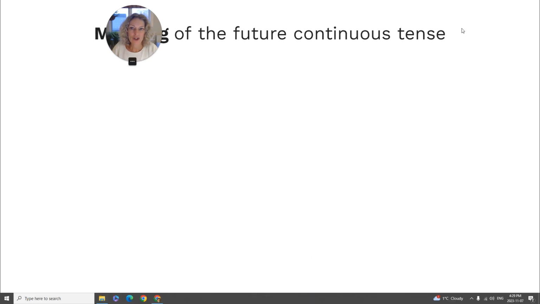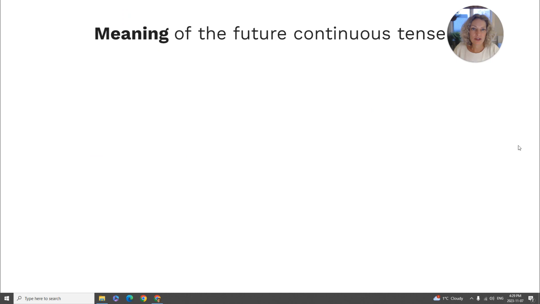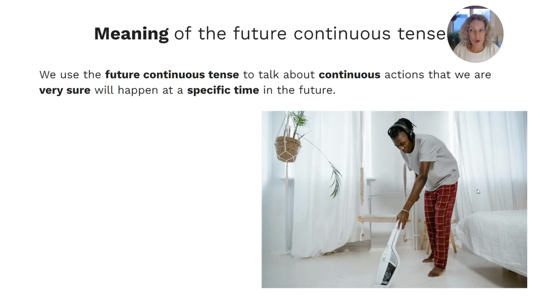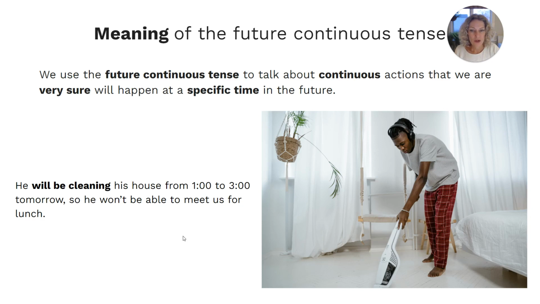Now let's turn to the future continuous tense and look at what that means. So we use the future continuous tense to talk about continuous actions that we are very sure will happen at a specific time in the future. So here's an example. He will be cleaning his house from 1 o'clock to 3 o'clock tomorrow, so he won't be able to meet us for lunch.